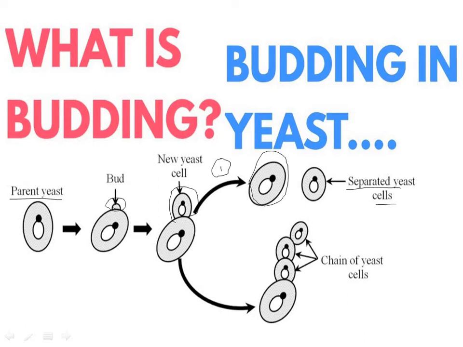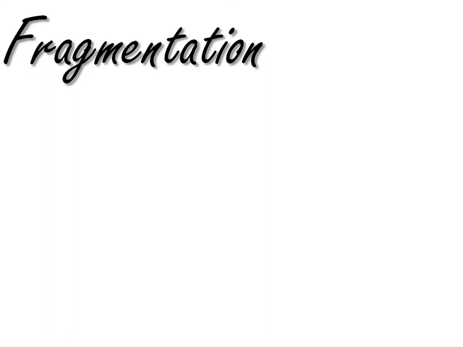And the second way is, this parent cell forms this bud, right? This is the one we are talking about. And next, it forms a chain of yeast cells. Understood? A chain. These are the two types after a new yeast cell is formed. Fragmentation.